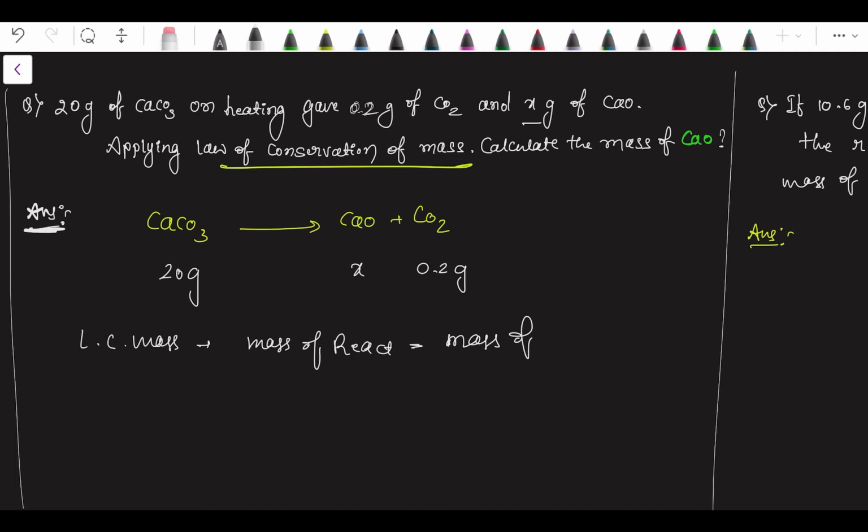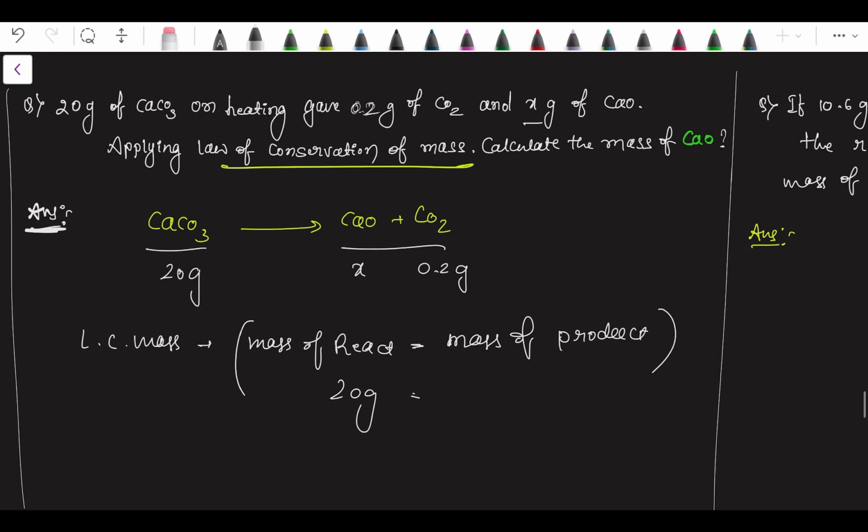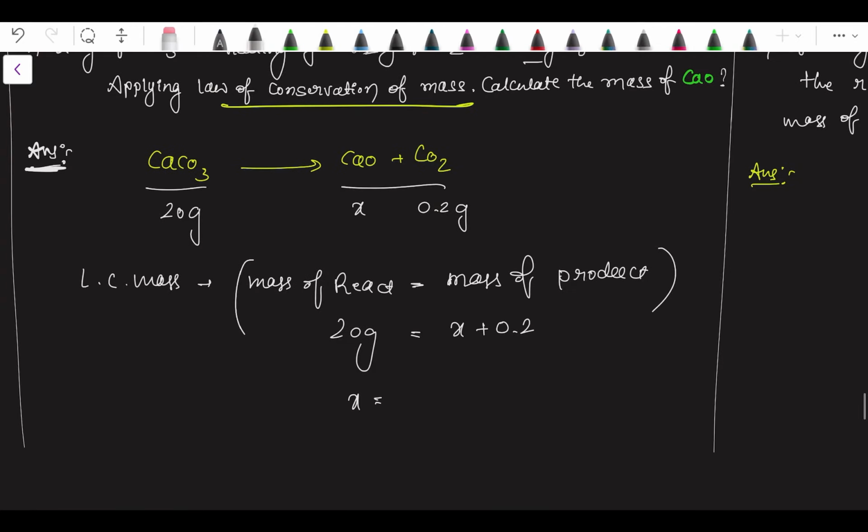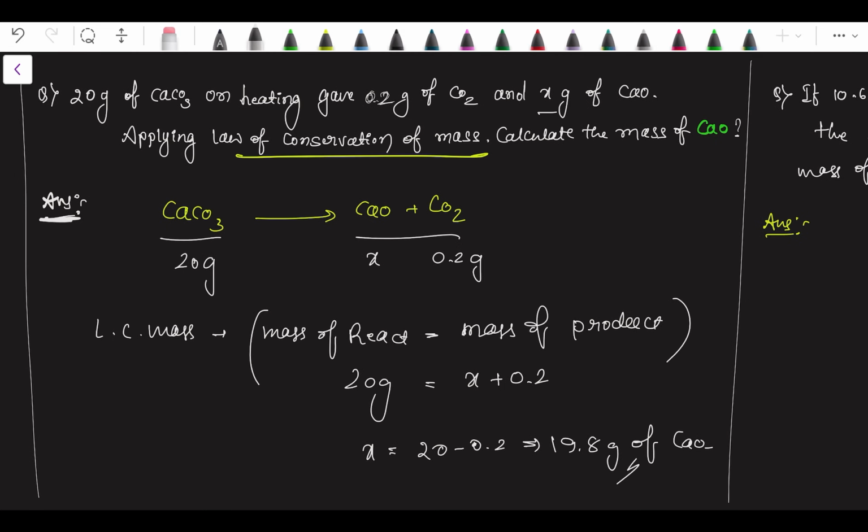With the help of this we can easily find the mass of calcium oxide. Reactant is calcium carbonate. Product is calcium oxide plus CO2. So can I equate both? X is equal to 20 minus 0.2. So here you will get 19.8 gram of calcium oxide.